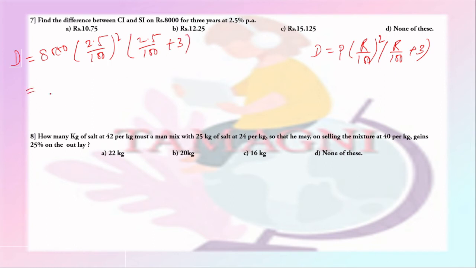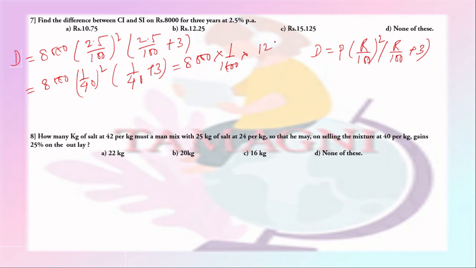So this will be equal to 8,000 into (1 by 40) whole square into (1 by 40 plus 3), which is 8,000 into 1 by 1600 into 121 by 40.